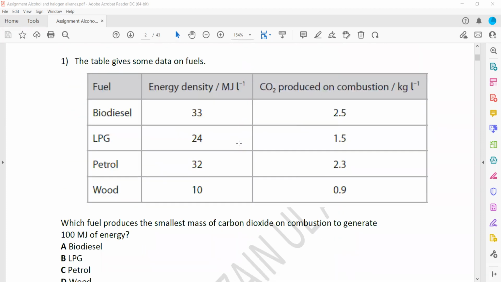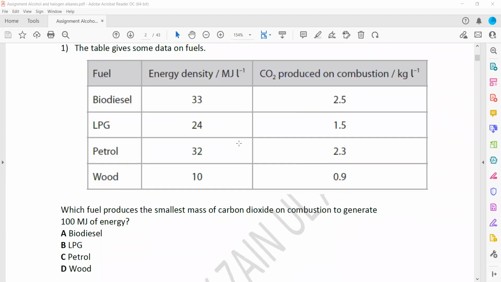So the table gives some data on the fuels. Biodiesel is there, LPG is there, petrol is there, and wood. Which fuel produces the smallest mass of carbon dioxide on combustion to generate 100 megajoules of energy? So how can we work out which fuel will release the smallest amount of carbon dioxide when we produce 100 megajoules of energy?